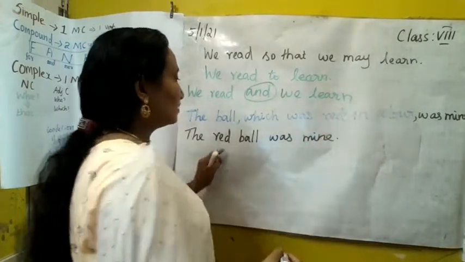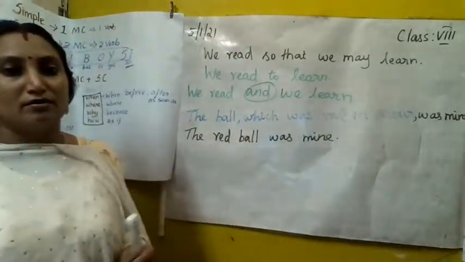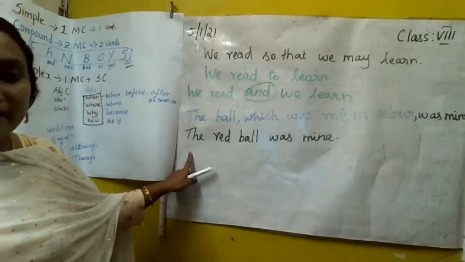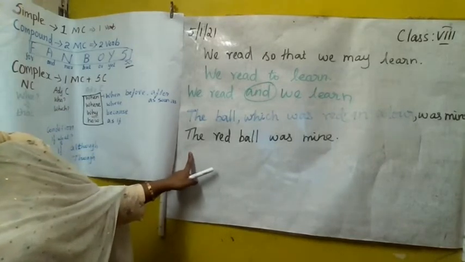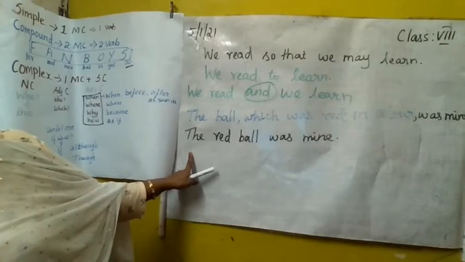The red ball was mine. The ball which is red in color was mine. Very simple sentence. How do we change the same sentence into compound?